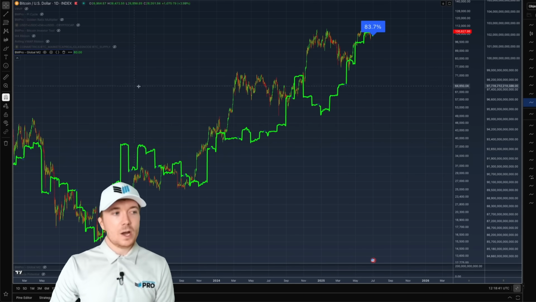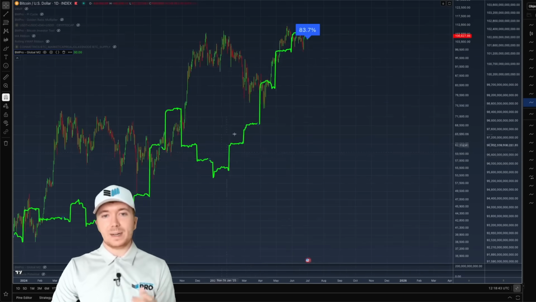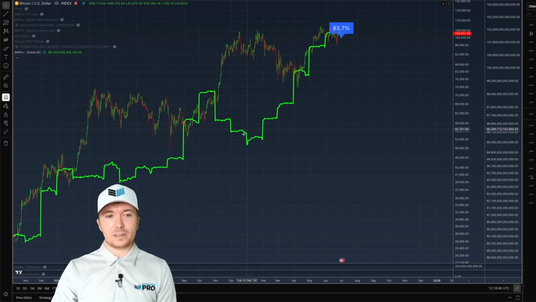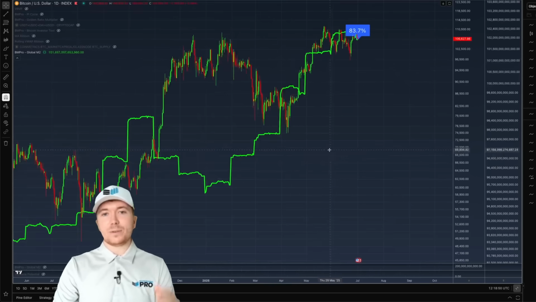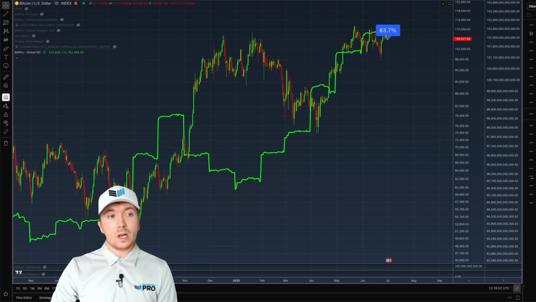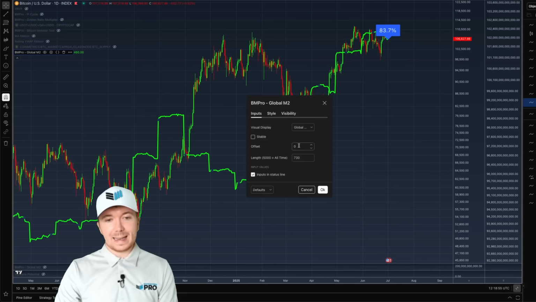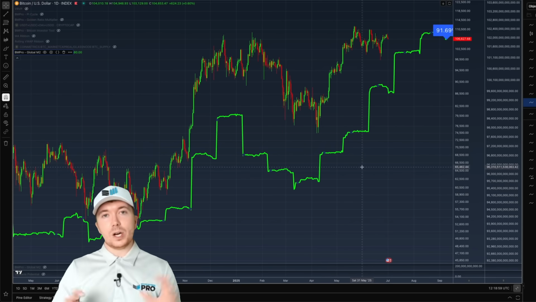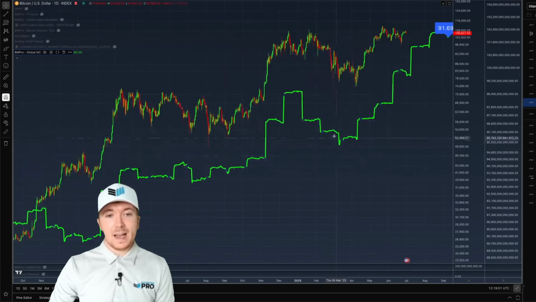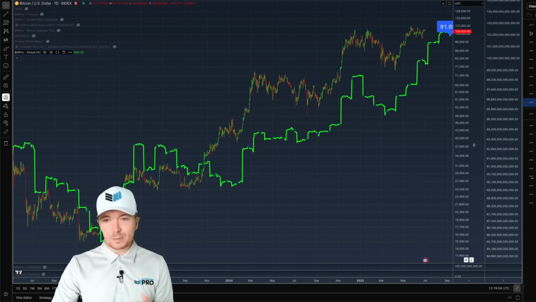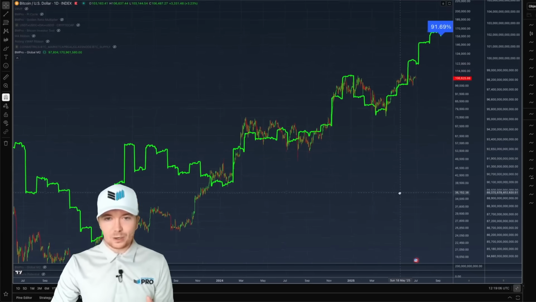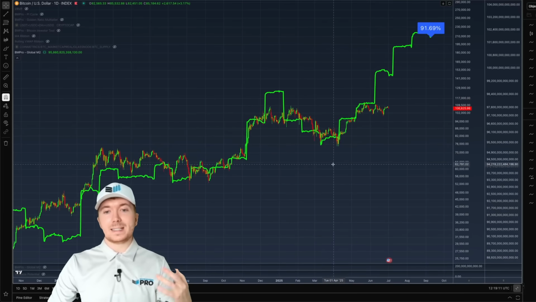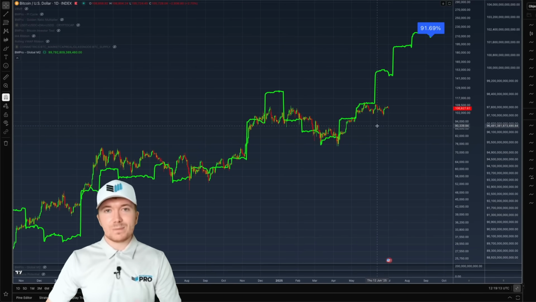So if I just add on here, what we can see, this green line is the global liquidity, and this blue label here shows the correlation between the Bitcoin price action and this global liquidity. So we can see this is an 83% correlation, which is incredibly strong. But as I mentioned previously, if we add a little bit of a delay onto this, this actually increases this correlation quite noticeably. This is the correlation over a 2-year or half cycle basis. And what we can see is it looks incredibly accurate, especially if we just manually adjust the Bitcoin price action here. We can see over the most recent few months, this has tracked and forecasted the Bitcoin price movement pretty much to perfection.